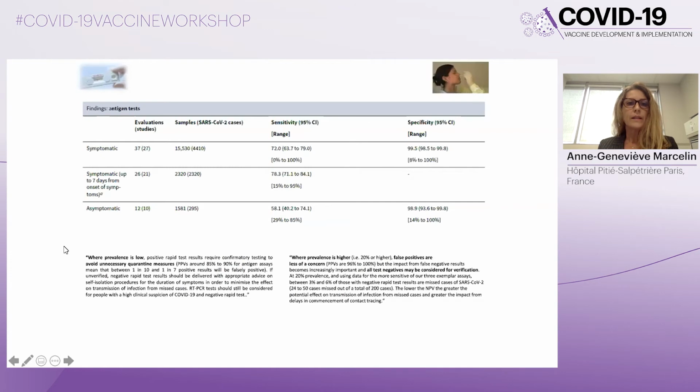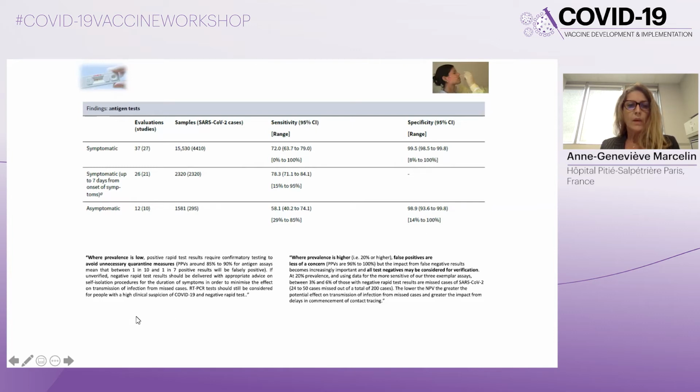And regarding antigen tests, they evaluated the sensitivity and the specificity of this test in symptomatic patients, with a sensitivity of 72%, 78% in symptomatic patients up to 7 days from onset of symptoms, and a lower sensitivity in asymptomatic patients at 58%. And generally, the specificity was high at 99%.